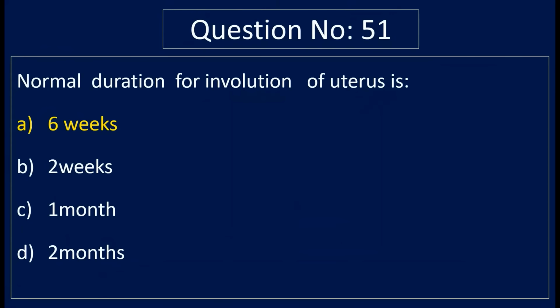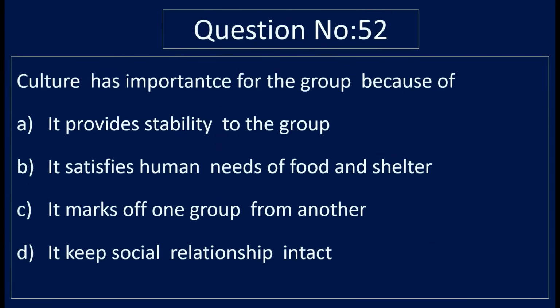Question number 52. Culture has importance for the group because of option A, it provides stability to the group, option B, it satisfies human needs of food and shelter, option C, it marks off one group from another, option D, it keeps social relationship intact. Correct answer is option C, it marks off one group from another. The culture has importance for the group because it marks off one group from another.